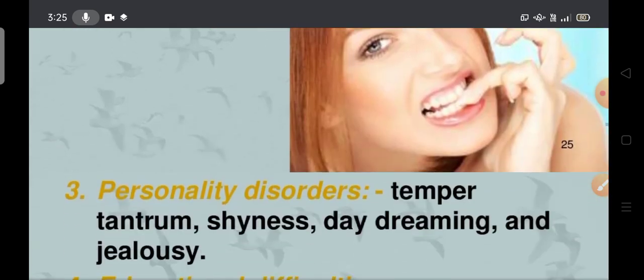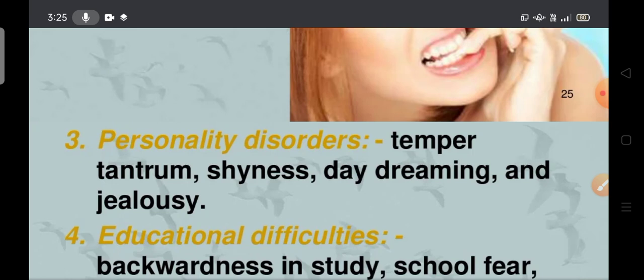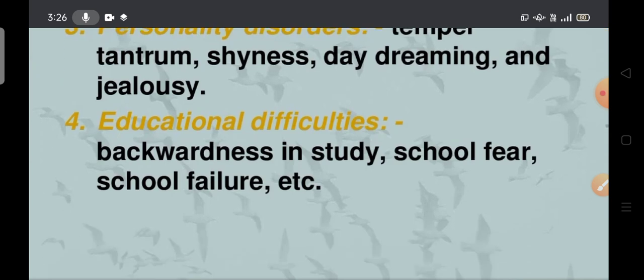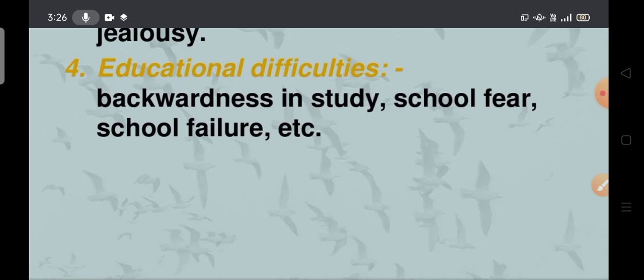Next, coming to personality disorders: temper tantrum, shyness, daydreaming, and jealousy. Temper tantrum is nothing but that they react easily. Then educational difficulties: backwardness in study, school fear, school failure, and so on. These are all the educational difficulties.